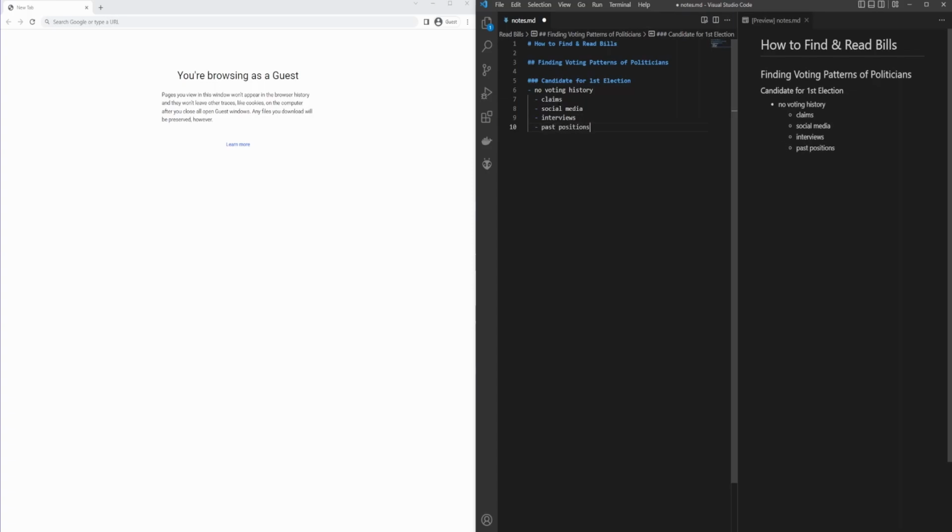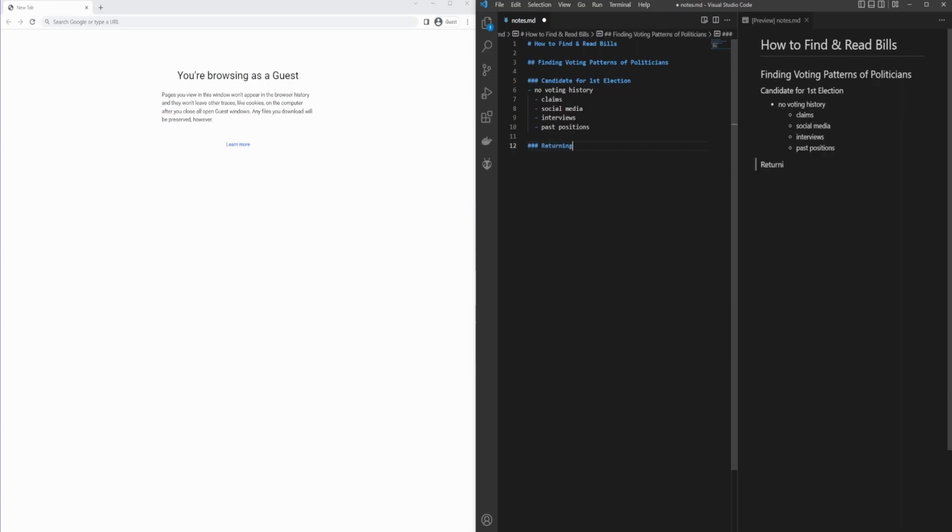So this is maybe they held a position somewhere outside of the US Senate or House of Representatives. You can look back at their voting history for a local election and see what directions they voted in. But ultimately, if it's the first election of a particular politician, you can't get a lot of information on their voting patterns. However, most politicians don't meet that criteria.